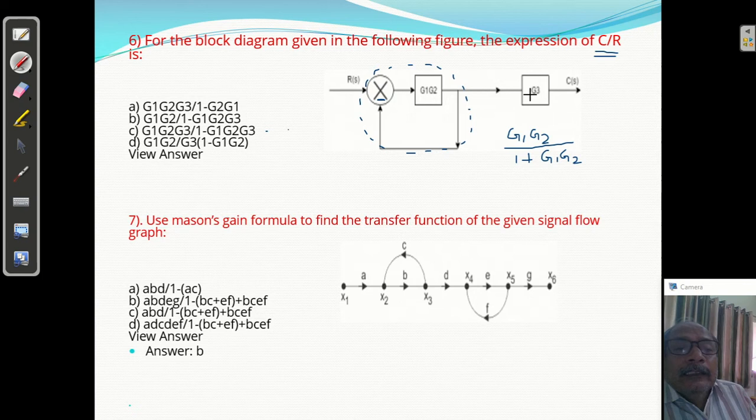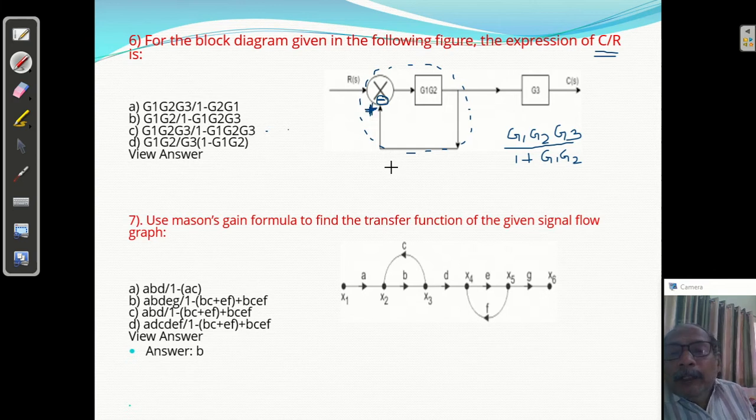And G3 is in cascade, so multiply by G3, that is the answer. So G1 G2 G3 upon 1 plus G1 G2. It is a negative feedback, so plus; if nothing is given, generally minus feedback is assumed, right? So it is negative feedback.